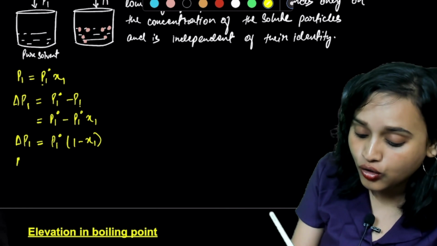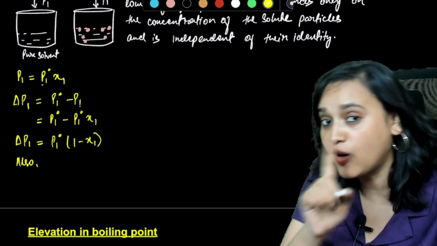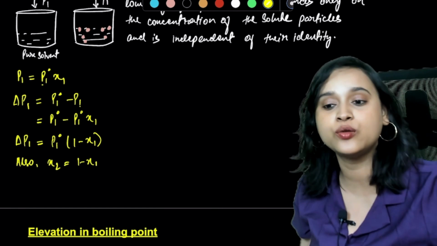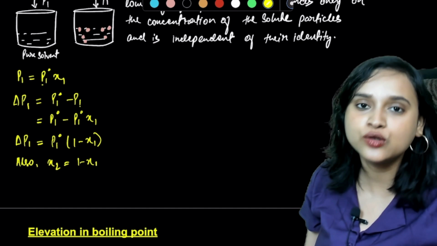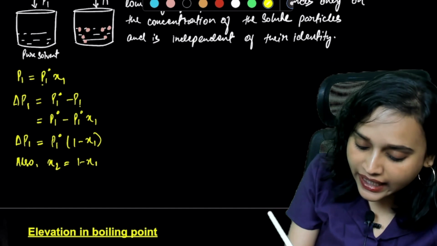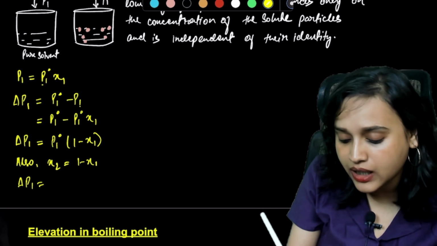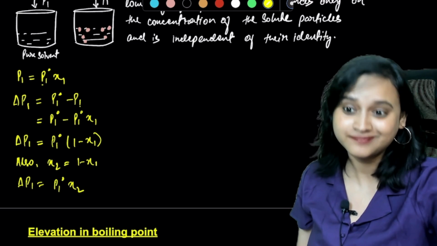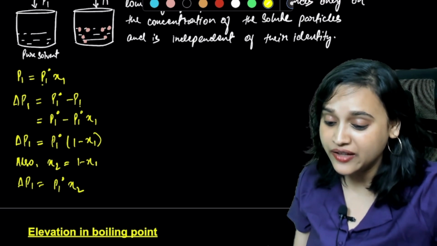I also know that, all of us, we know that Chi2 is equal to what? 1 minus Chi1. Do you all agree with this? Oh yes, we do agree with this, right? So then my delta P1 becomes what? P1 naught multiplied with Chi2. Do you all agree with this? Yes, absolutely we do. Great.